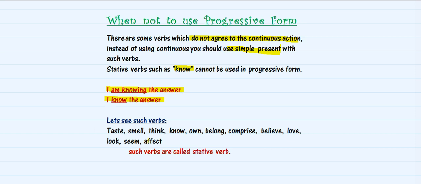There are more such verbs which are stative, which I've written over here, like taste, smell, think, know, own, belong, comprise, believe, love, look, seem, affect. These are some of the verbs. There are more stative verbs you can make out whenever you're using in your sentence. All those verbs which are static, they are stative verbs. So don't use them in the continuous form.